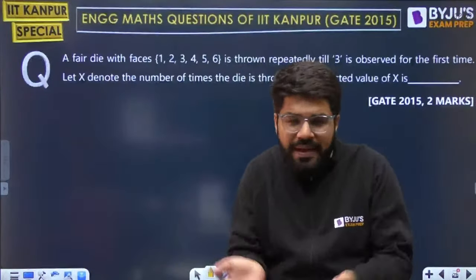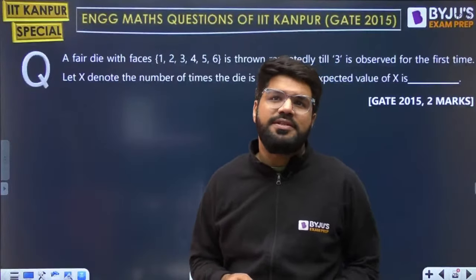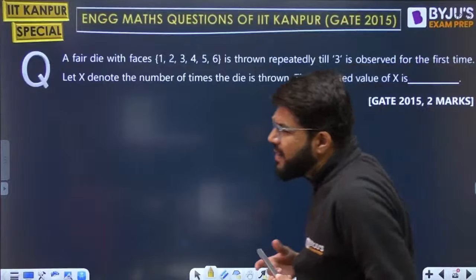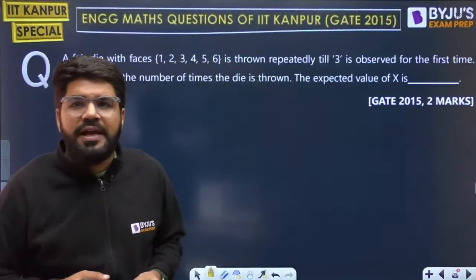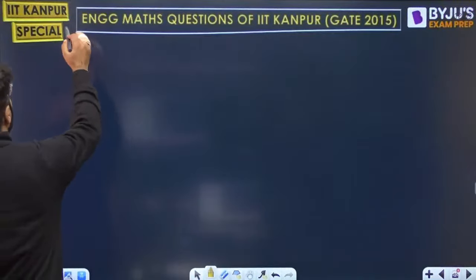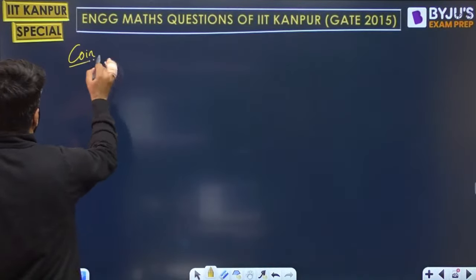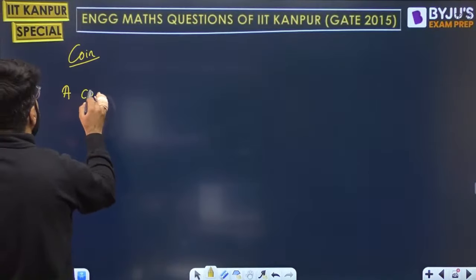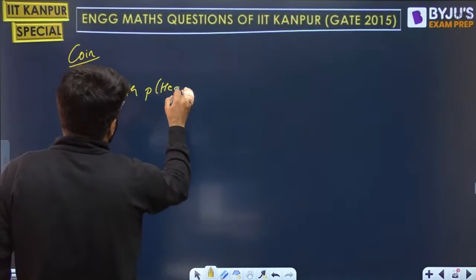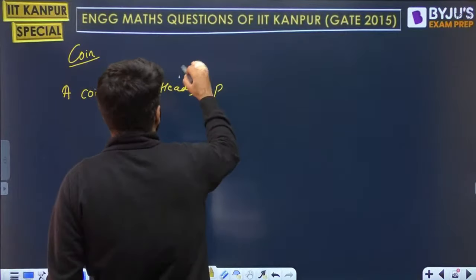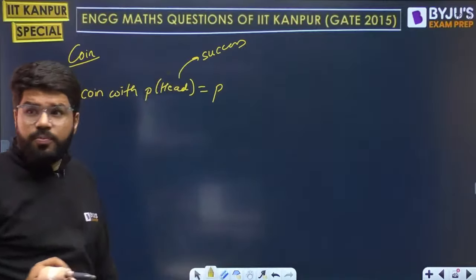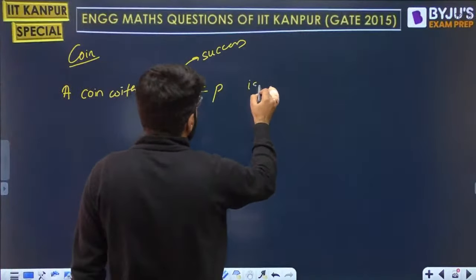I will explain you the background of this once again. What type of distribution is here? Let us once again understand the background using the concept of a coin. Understand a coin example: a coin whose probability of head equal to p, head meaning success here, is tossed.